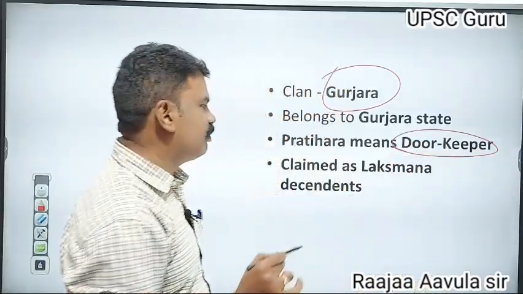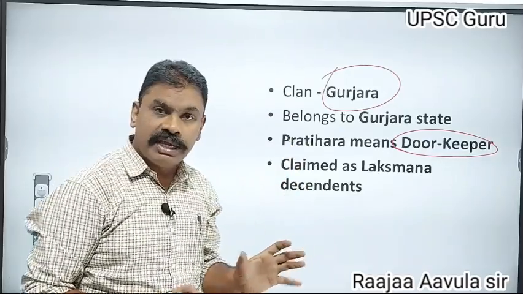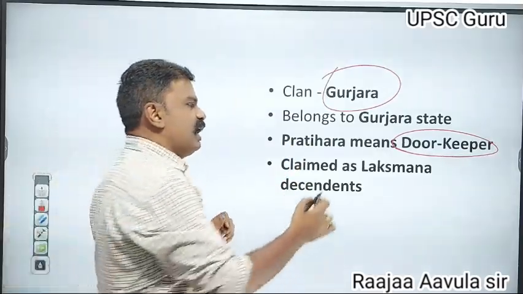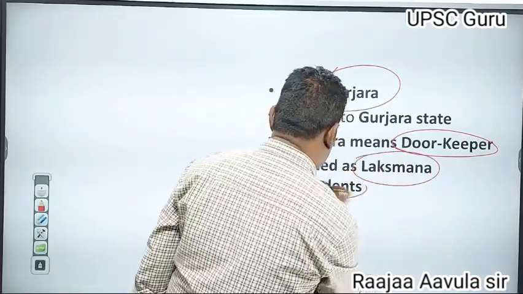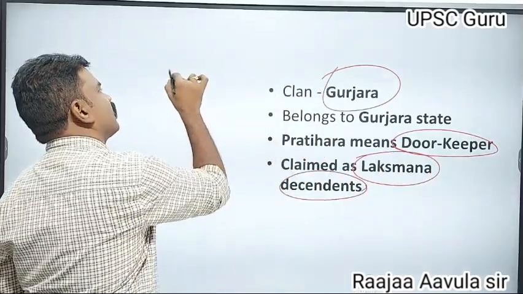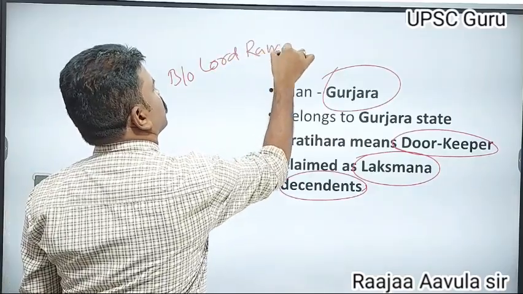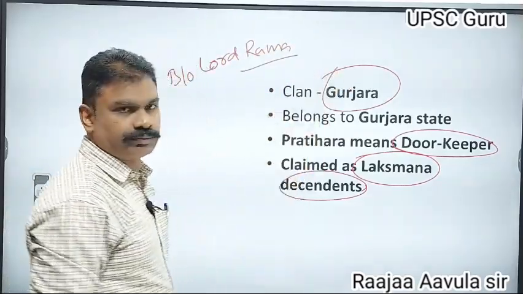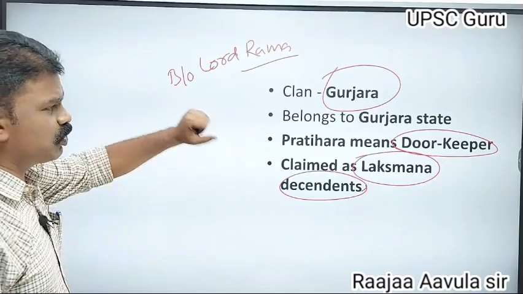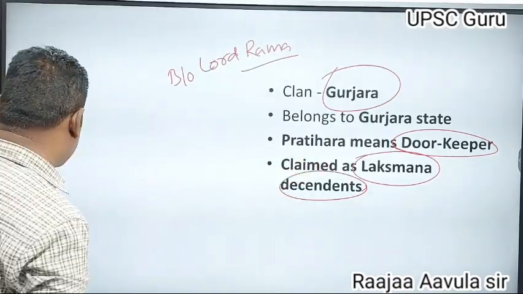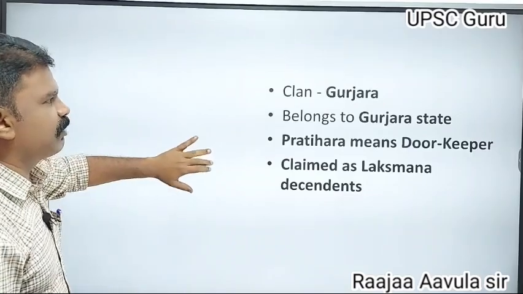They themselves claimed that they belong to the Lakshmana descendants. Lakshmana was the brother of Lord Rama. These Gurjara Pratiharas claimed to be Lakshmana descendants, the Lakshmana family.